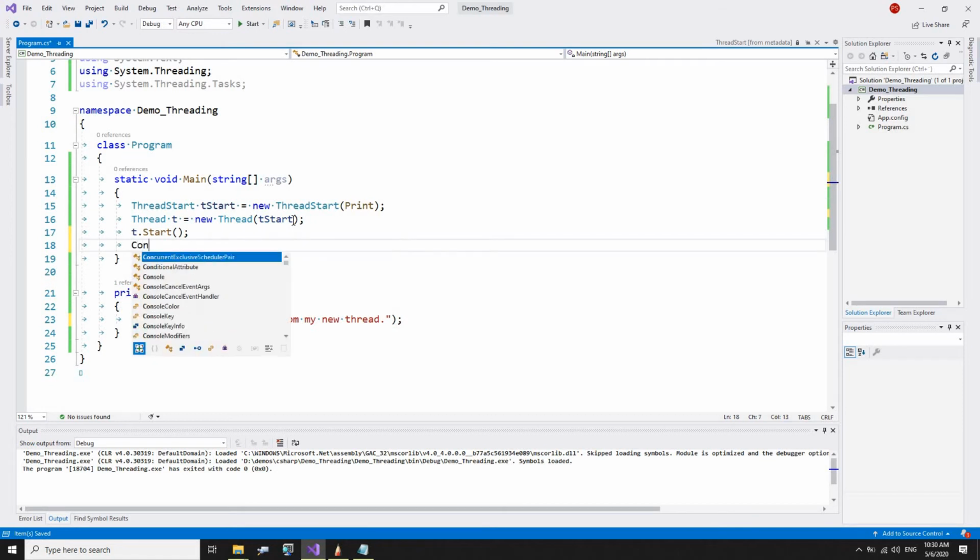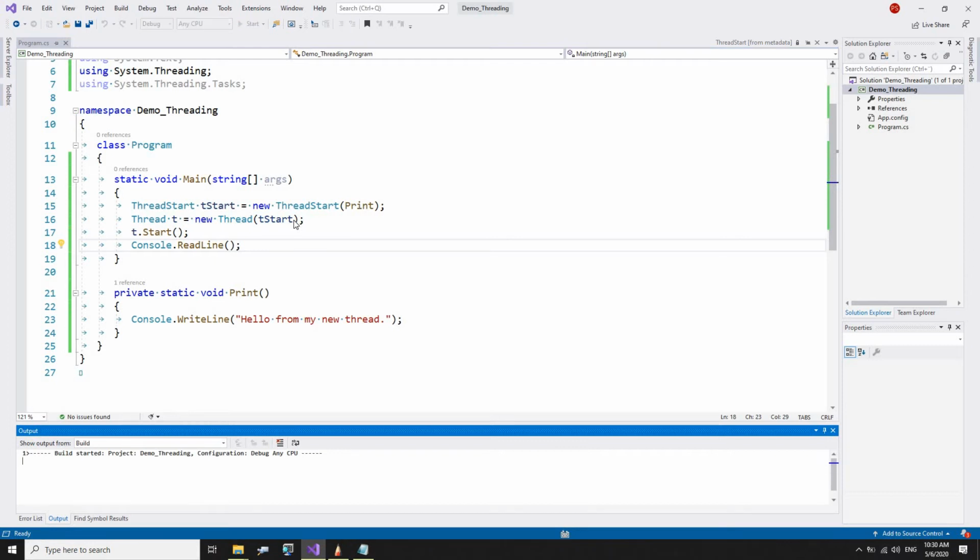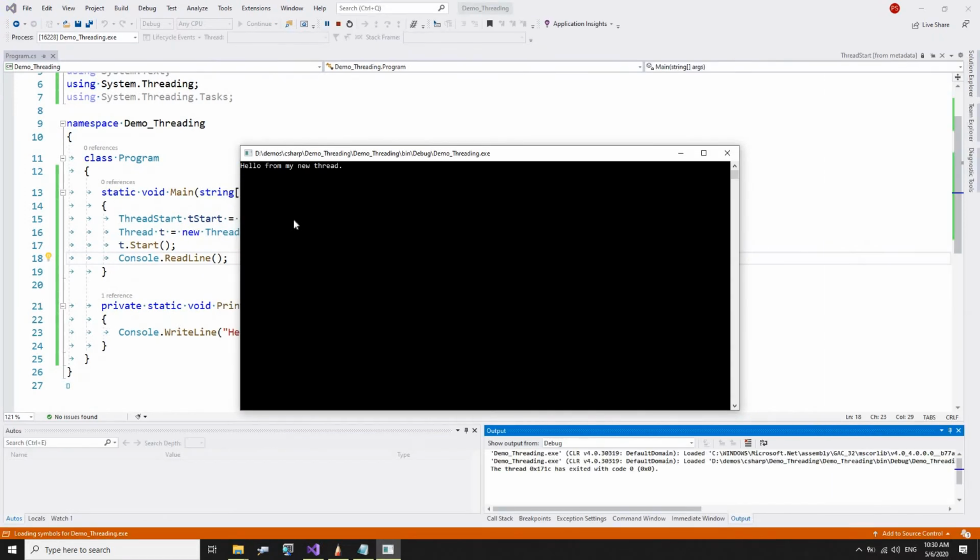And we just, so that we don't exit from here, console.readline, and we can run and see the output. Hello from my new thread,